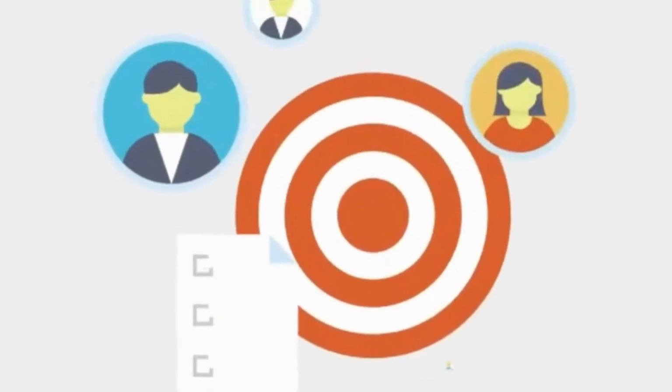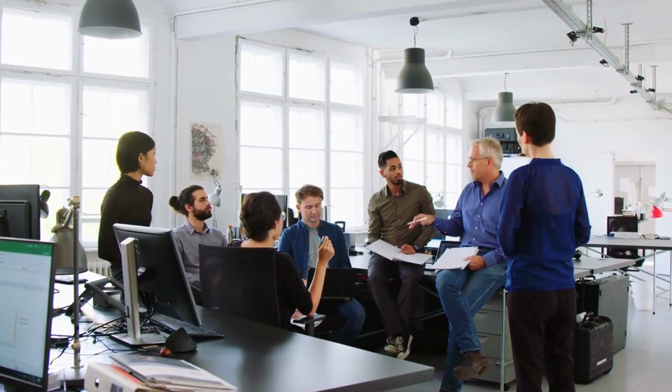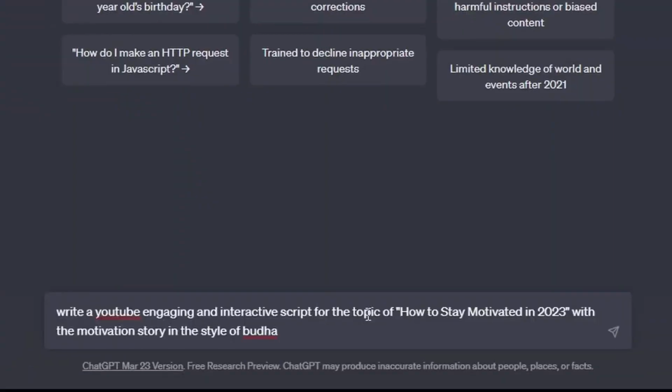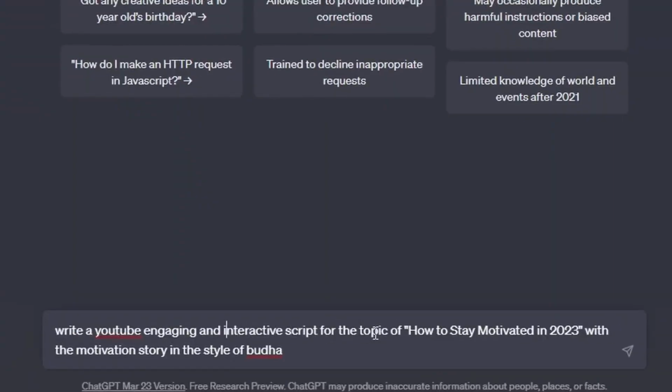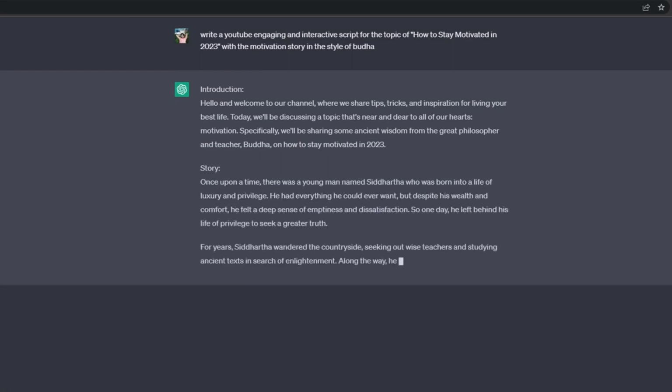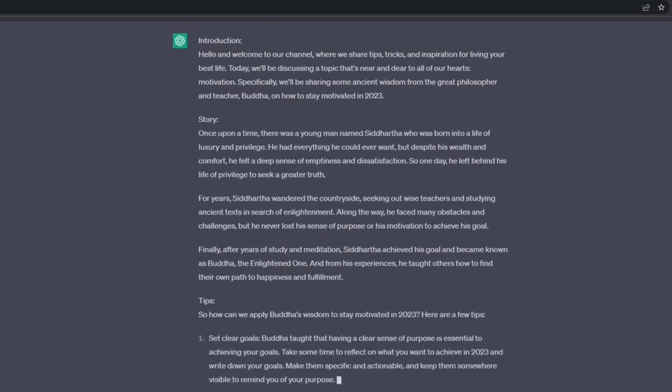To start, we need to target a specific group of people. For me, I want to target individuals who want to stay motivated in 2023. I turned to ChatGPT and asked it to give me short story ideas in the style of Buddha for someone who wants to stay motivated in 2023. Once the story is written, all you have to do is copy it and move on to the next step,